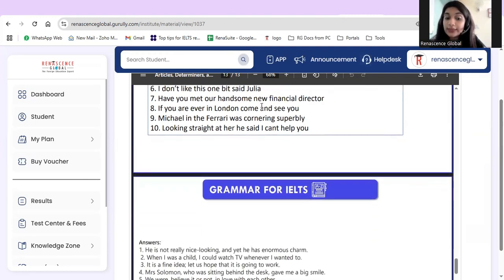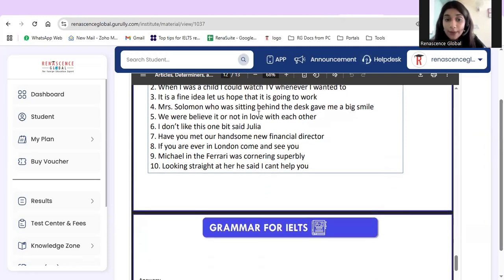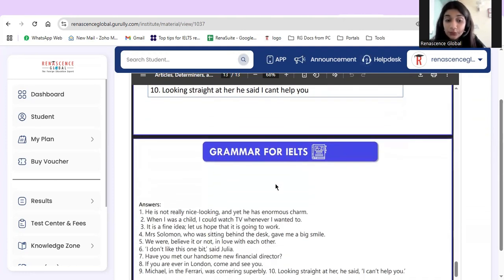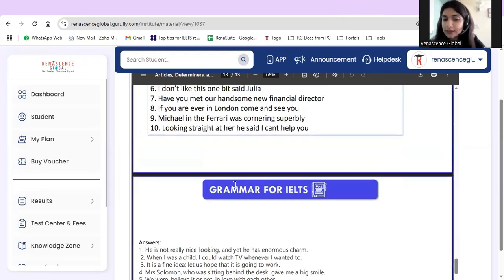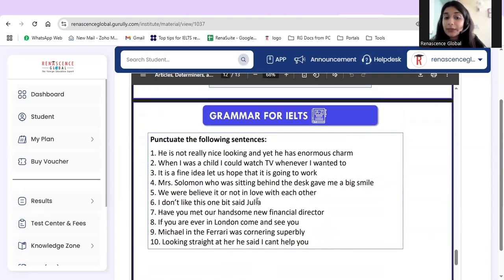So after nice looking we have our comma. Again, when I was a child, I could watch TV whenever I wanted to. So this is how we use punctuation. When we complete the following exercise by punctuating all the sentences, we will get to know more about punctuation.